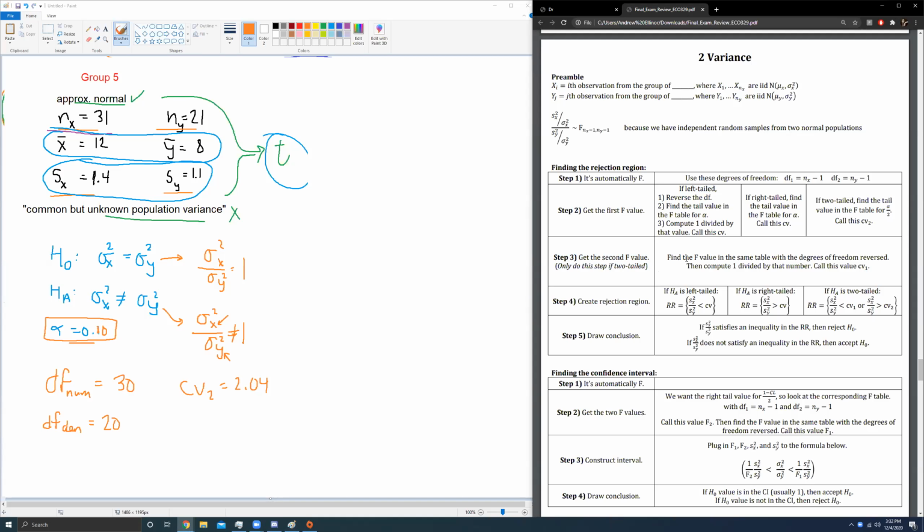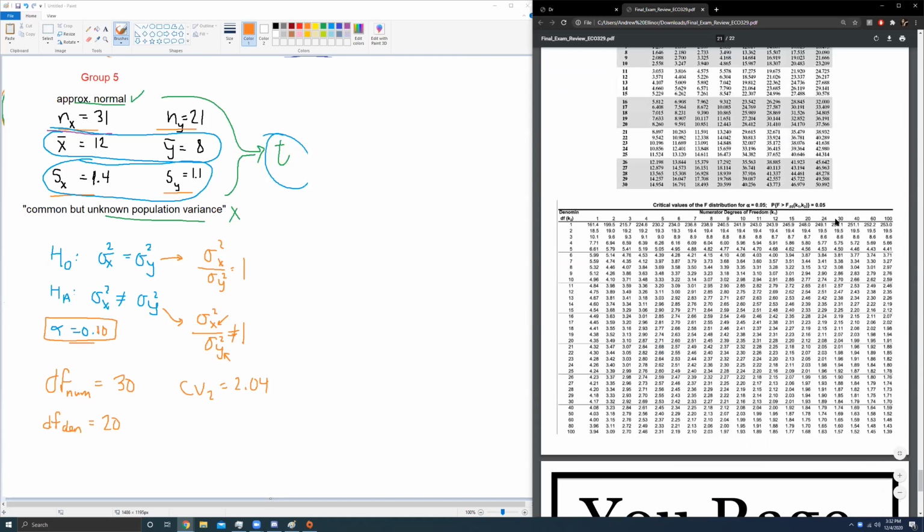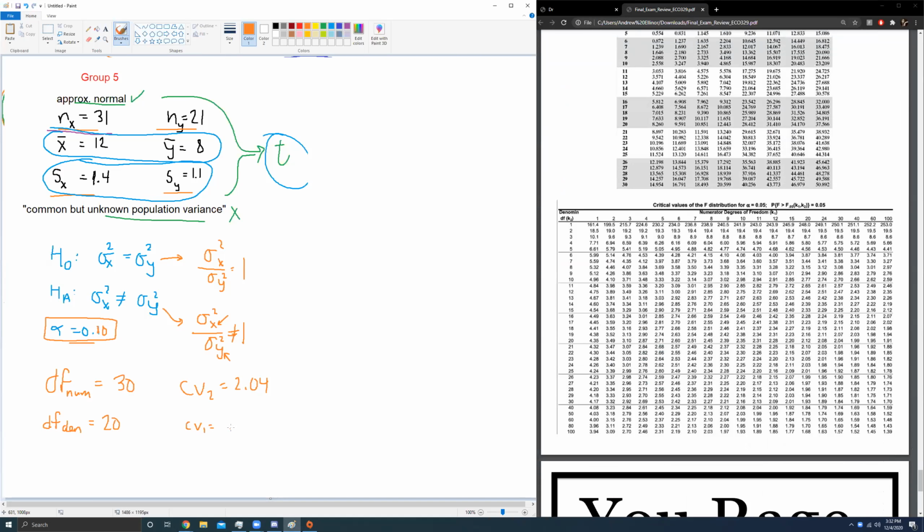Find the F value in the same table, but with the degrees of freedom reversed. And once we do that, take the reciprocal of that number. That is to say, let's go back down to our table. Rather than do 30 and 20, we're going to do 20 degrees of freedom and 30 degrees of freedom. This gives me 1.93. But you don't want just 1.93. You want 1 over this. This will be CV1. So 1 divided by 1.93 is 0.518.